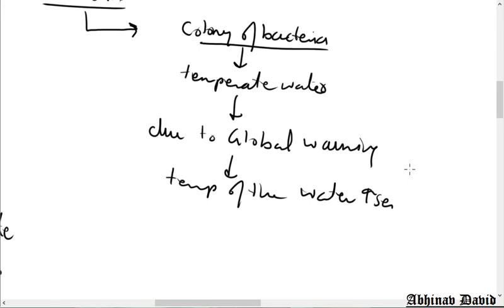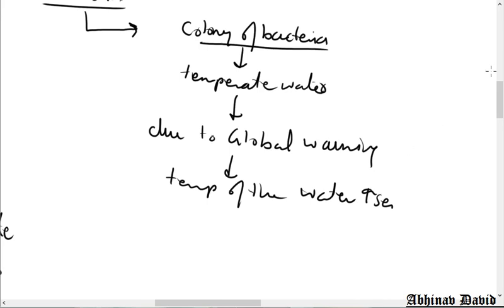They will simply die. But those who have variation in their DNA and have the ability to adapt to the changing environmental condition or changing temperature, will they die? No, they will adapt to the changing temperature.